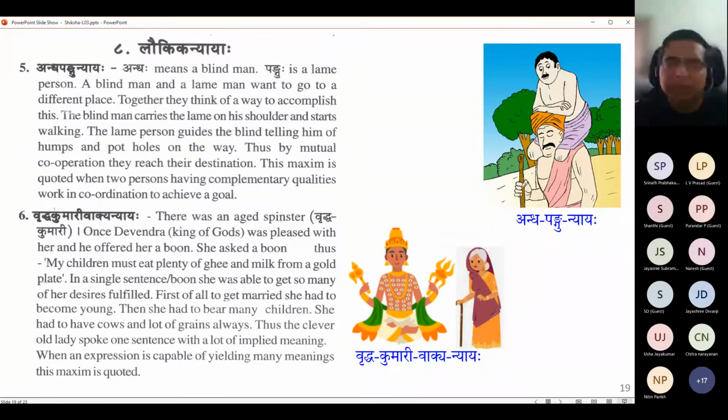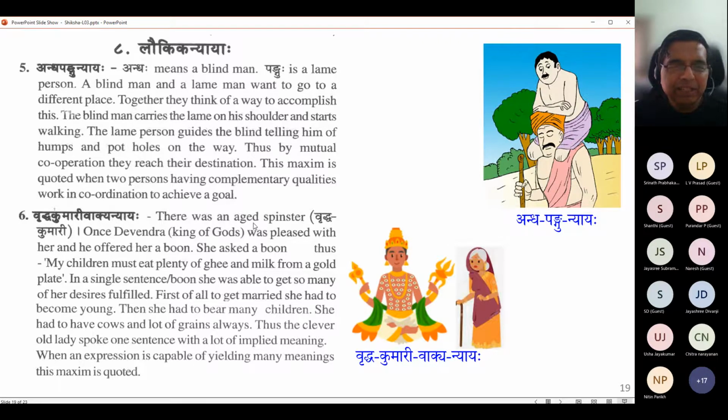So obviously from Chandamama story, some picture is available for us. Then Vriddha Kumari Vakya Nyaya. This one is brilliant Nyaya. Vriddha Kumari Vakya Nyaya. So if you see the word, Vriddha means old, Kumari means unmarried. Vakya means sentence and Nyaya means that kind of rule. So the rule is a bad translation, but let's take it for now. The rule of Vriddha Kumari Vakya.